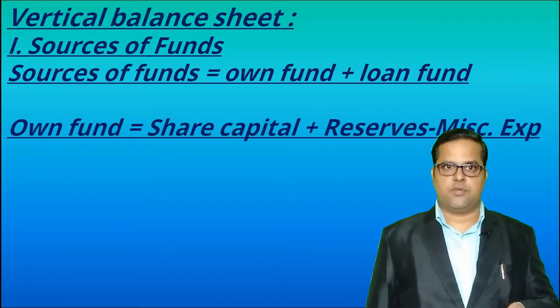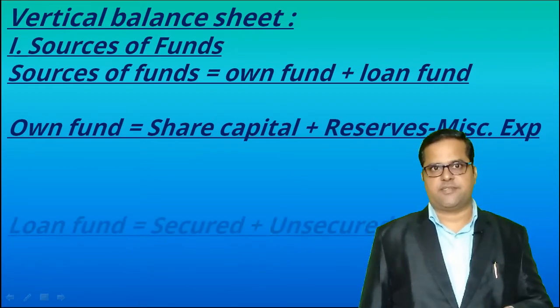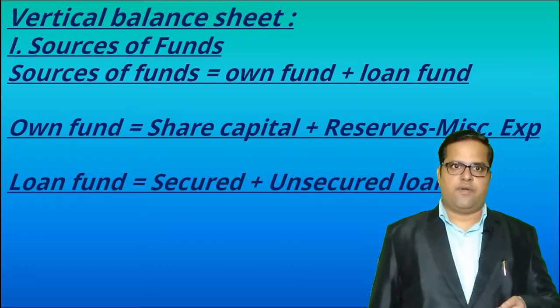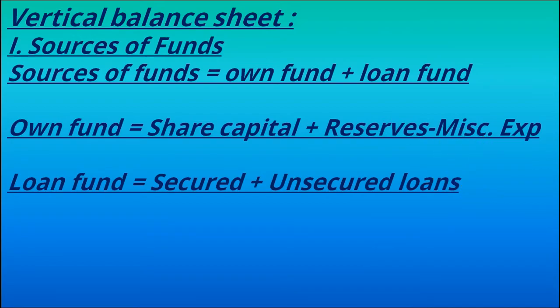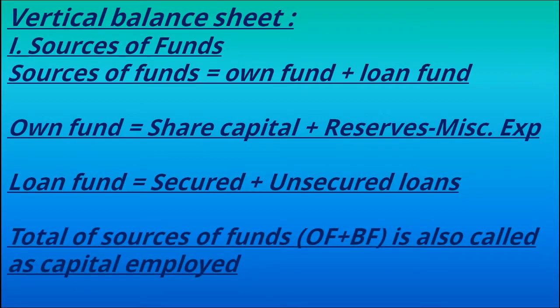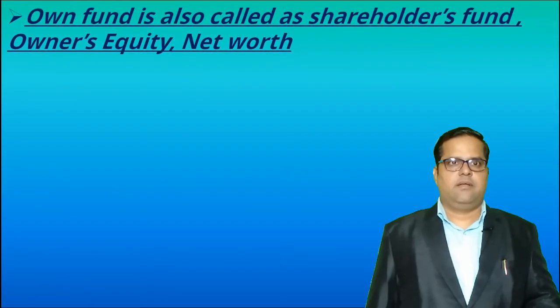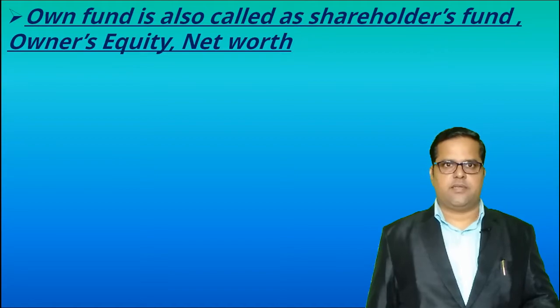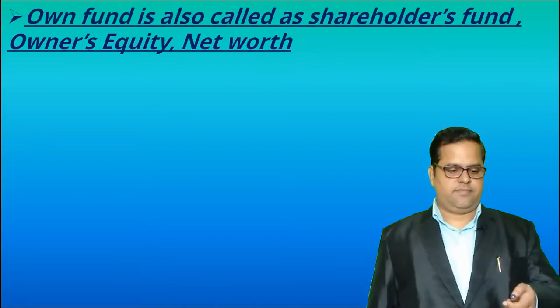Now own fund will include share capital plus reserves and surpluses minus miscellaneous expenditures, and loan fund will include secured loans as well as unsecured loans. The total of these sources, that is own fund plus borrowed fund, is also called capital employed in the business. Own fund is also called shareholders' fund or owner's equity or net worth.